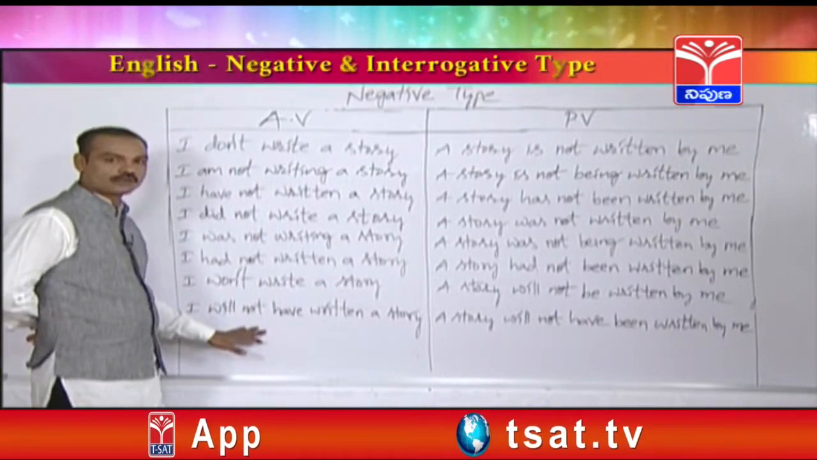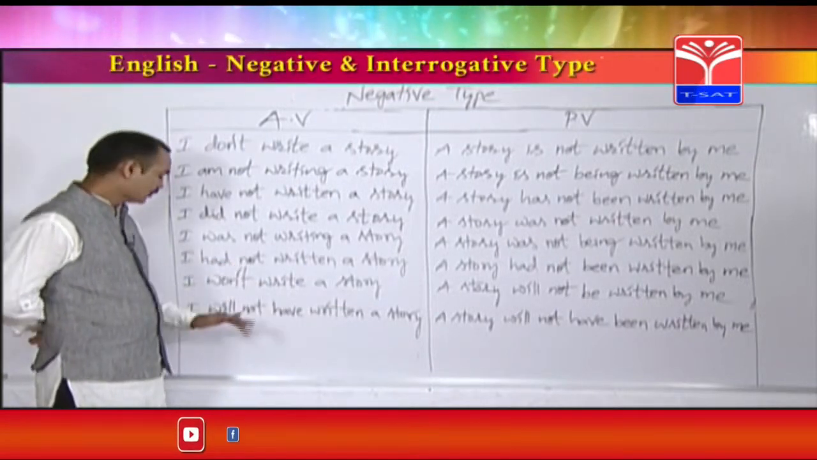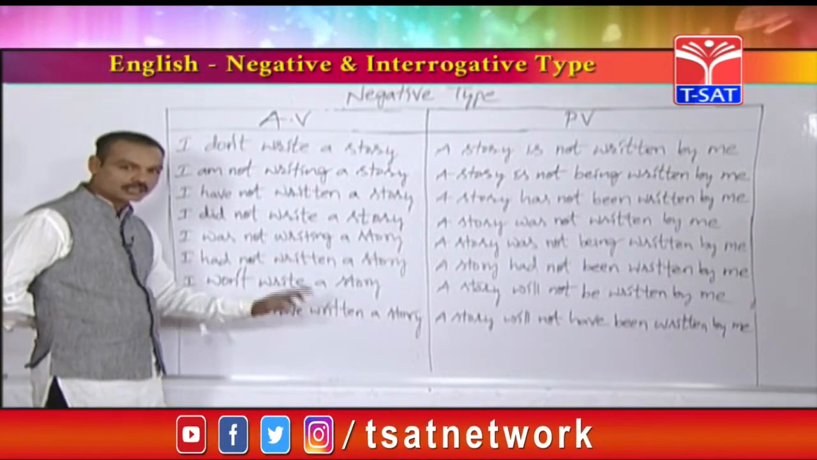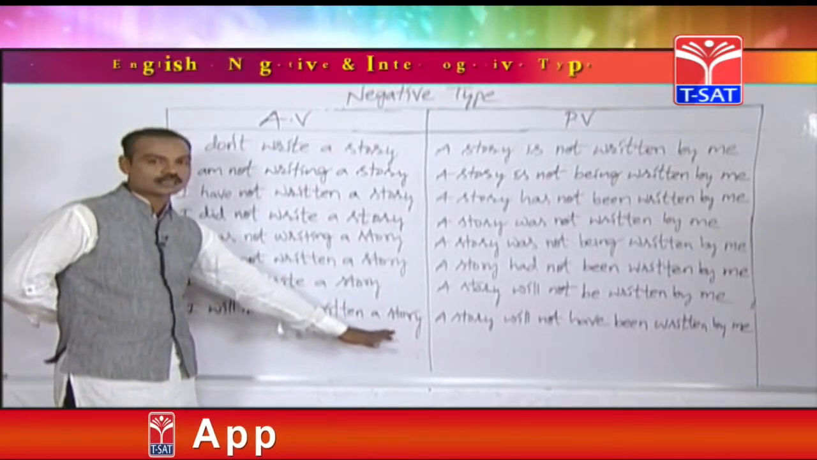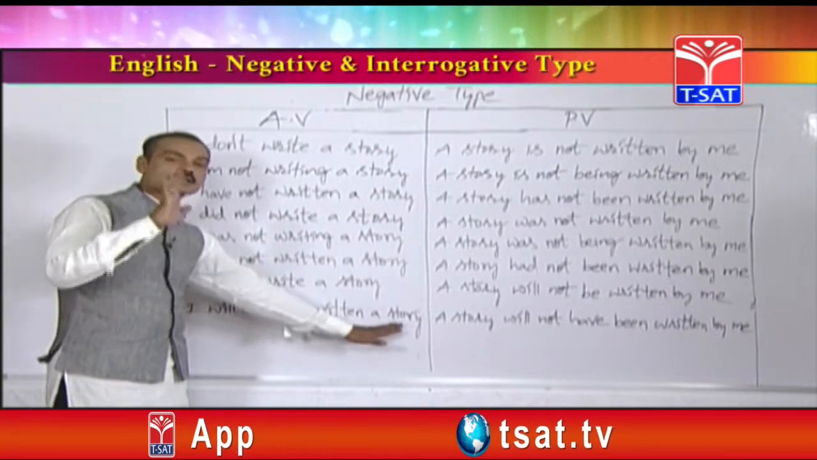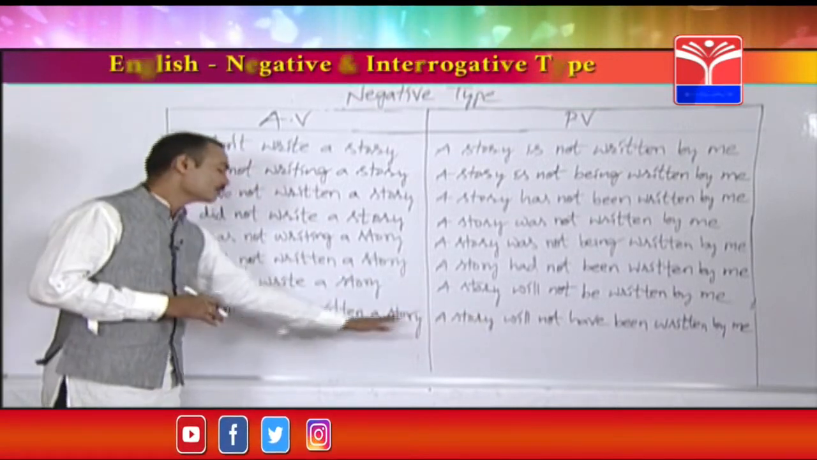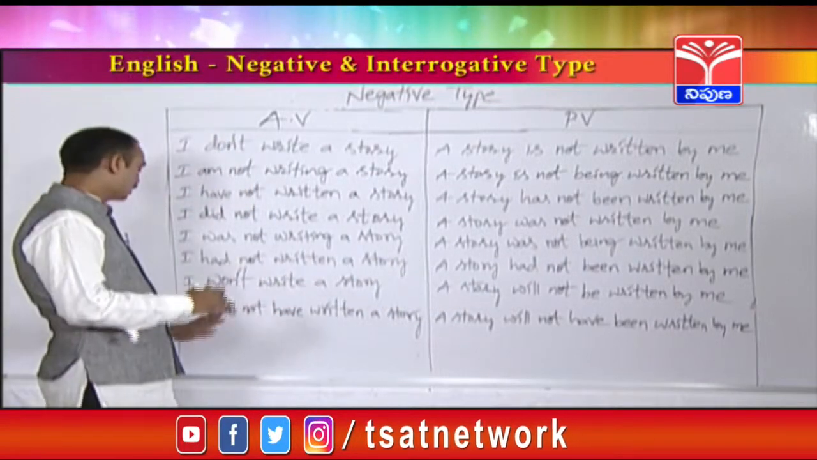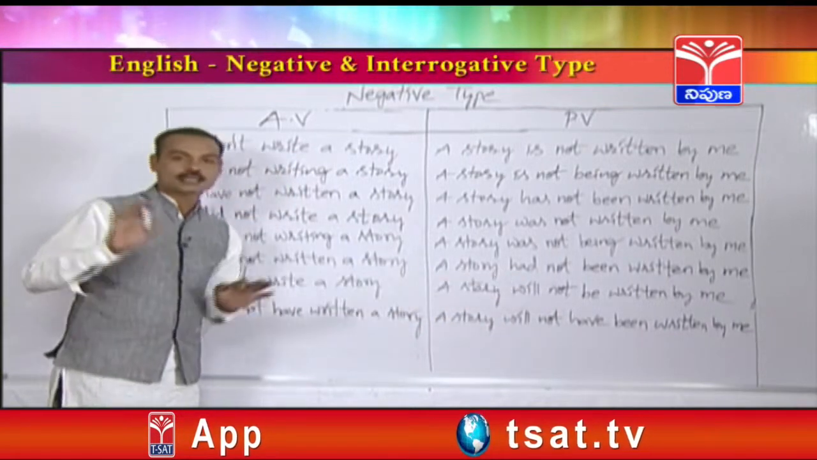Next, let us see future perfect tense. I will not have written a story. So will have or shall have plus V3, the verb third form, means that it is from future perfect tense. It is a singular object. Even in future perfect tense, if the active voice contains either a singular object or a plural object, there won't be any changes in the passive voice. So: A story will not have been written by me. Plural: I will not have written stories. Same: Stories will not have been written by me.